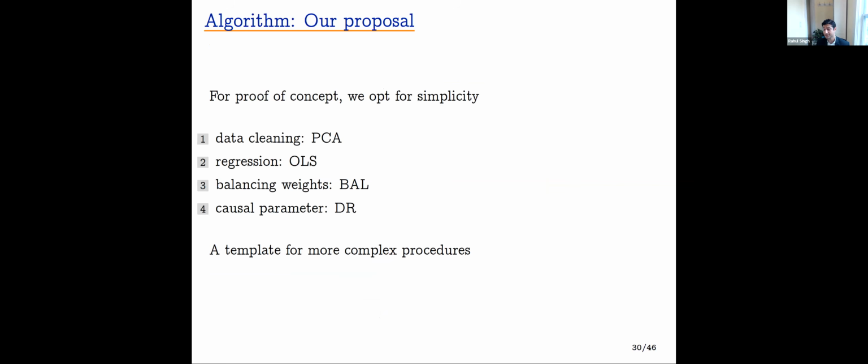For proof of concept, in this paper, we'll opt for simplicity. We'll go for the easiest option in each step. For data cleaning, PCA. For regression, OLS. For the balancing weight, a modification of OLS, we call the BAL. And for the causal parameter, we use the doubly robust moment. Of course, the matrix completion literature gives us a broad menu for data cleaning. Machine learning gives us many types of nonparametric regressions, and there's a burgeoning literature about balancing weights. We hope that by solving the very simple case, we provide a template for how to think about the more complex procedures as well, though we're going to make the easiest options at each step.